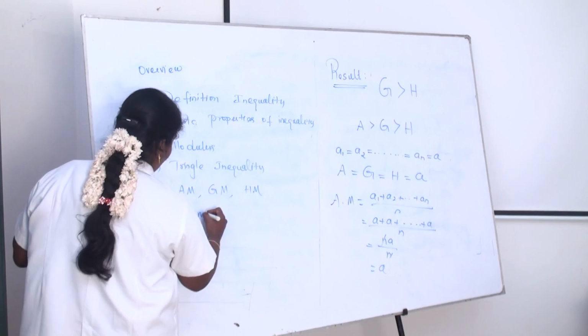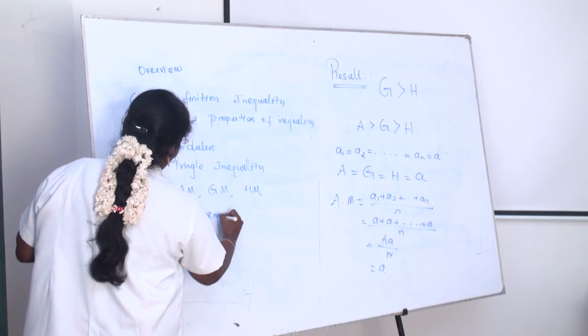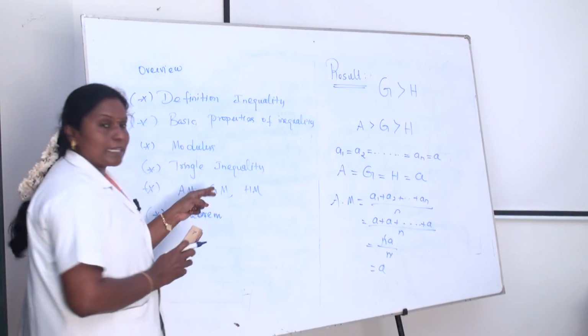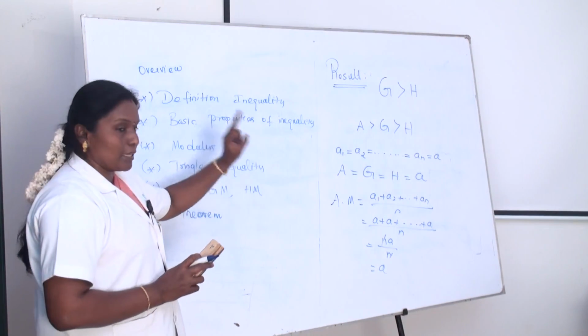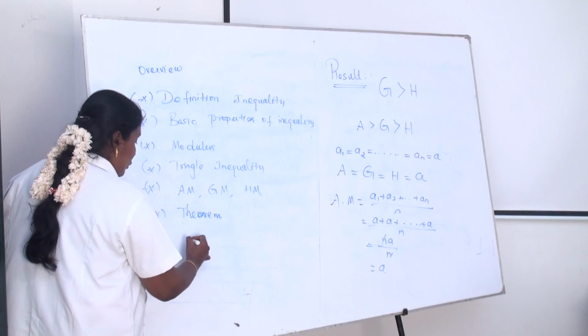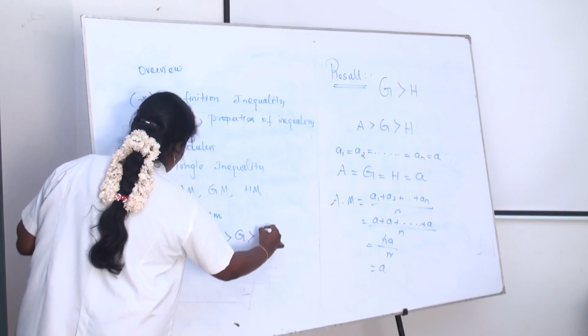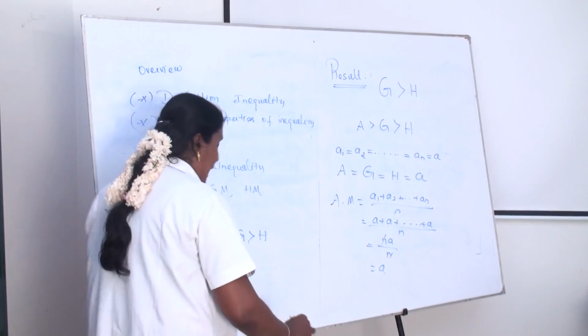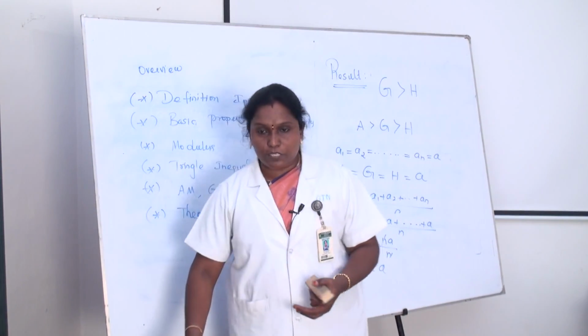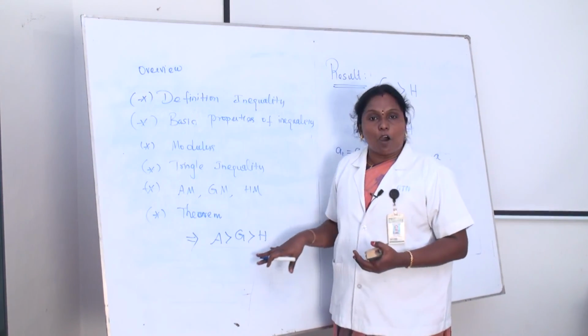Next, we conclude our result, the basic theorem: the relationship between the arithmetic mean, geometric mean and harmonic mean. What is our conclusion? The conclusion is A greater than G greater than H. Always the arithmetic mean is greater than the geometric mean and the harmonic mean.